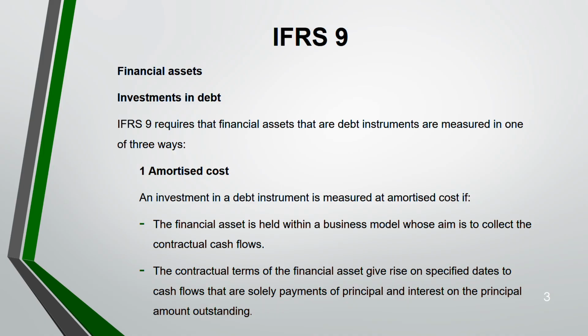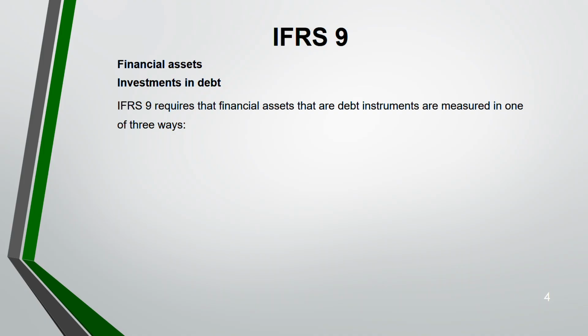Any other payment beyond this, you can't use amortized cost. So these two things remember. This is like a deciding factor. Are you meeting this condition? If you are meeting both, amortized cost. If not, then we have to see another way. Another way is fair value through other comprehensive income.